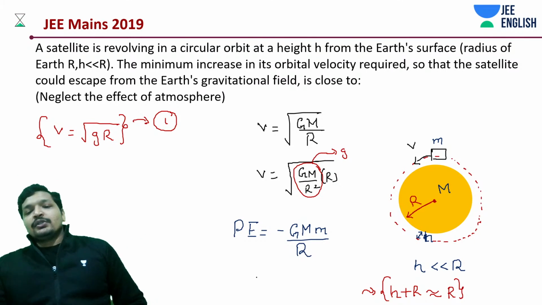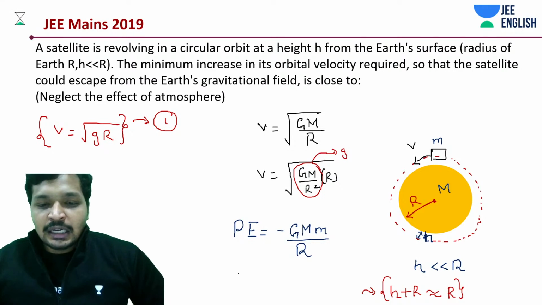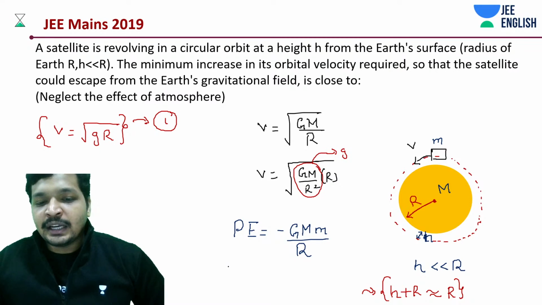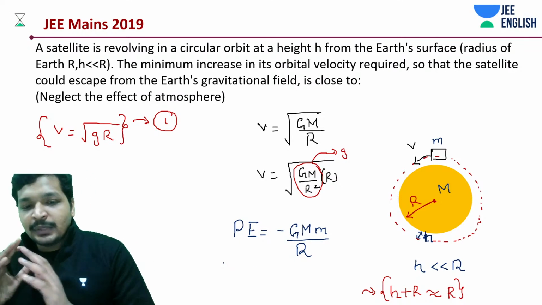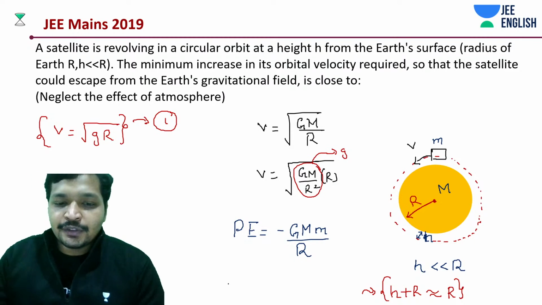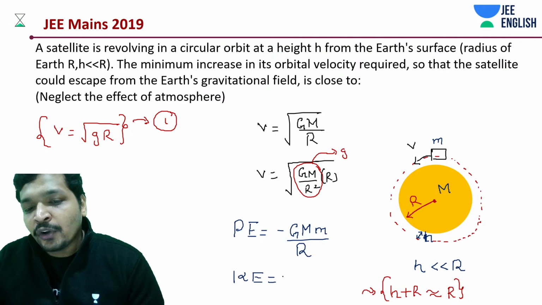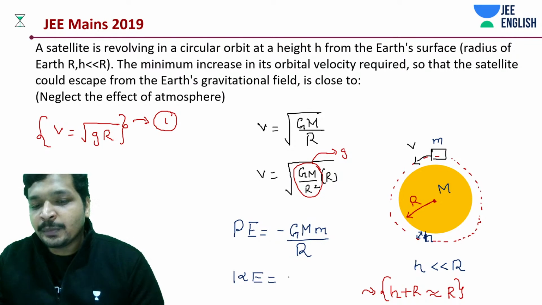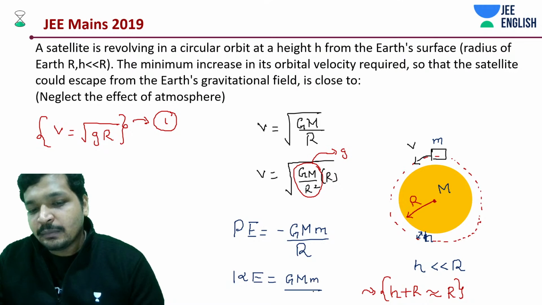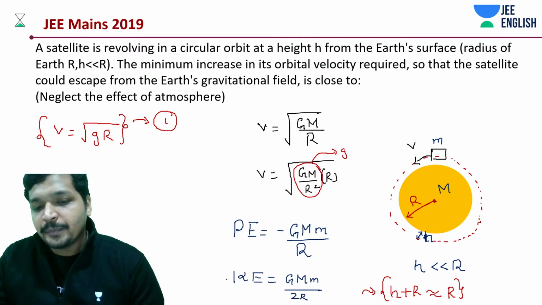Okay, so now let me ask you this question. If this is potential energy, what should be kinetic energy? Kinetic energy should be half of it with a positive sign. Total energy is going to be half of it with a negative sign. So the kinetic energy is going to be GMm divided by 2r.